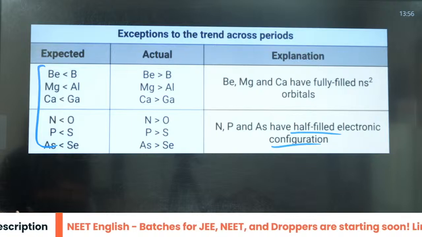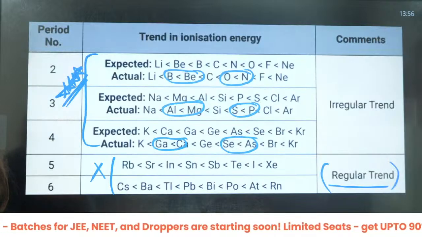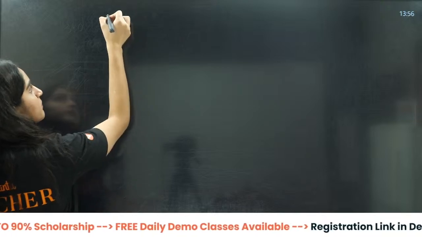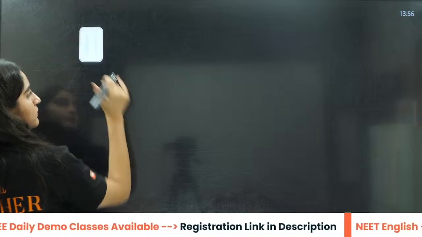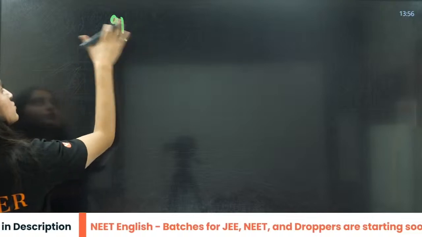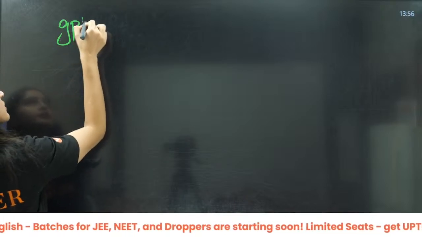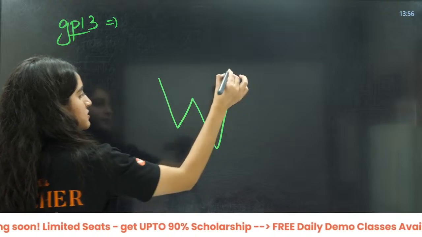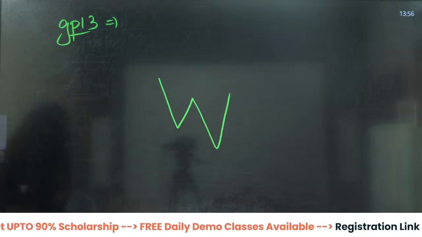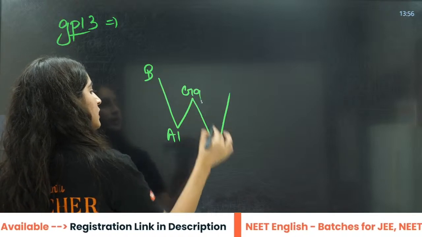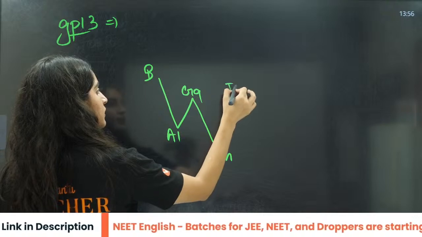Yes beta. Now, one more thing here: if you want to learn the trend of group number 13, you can also learn it like this. So, B, Al, Ga, In, Tl.